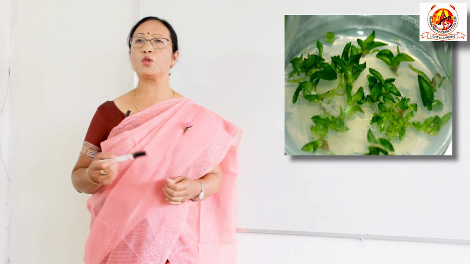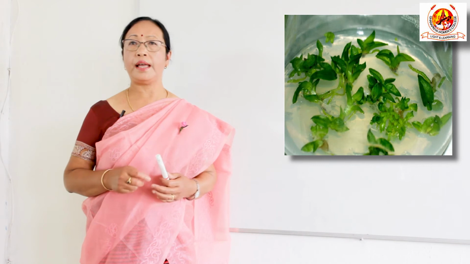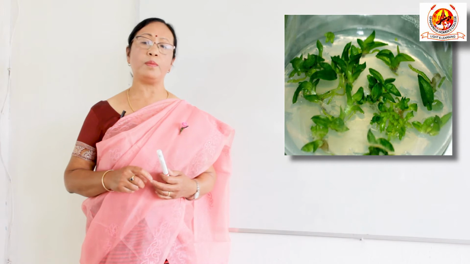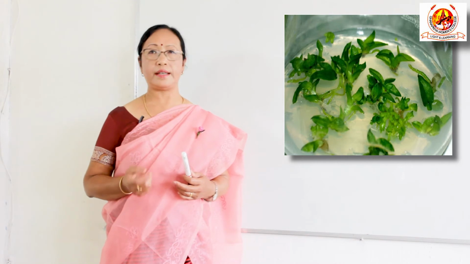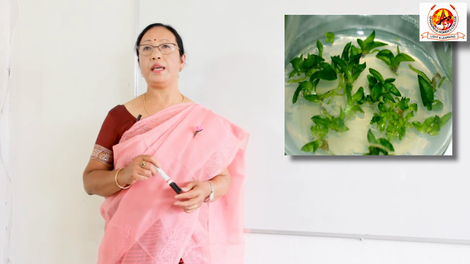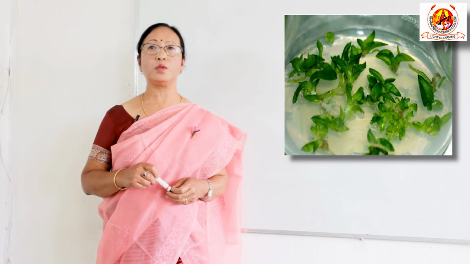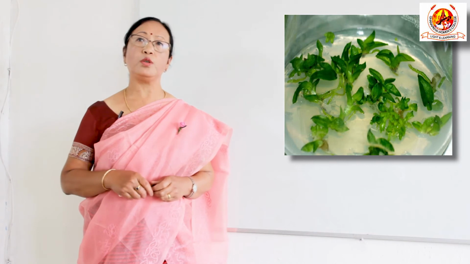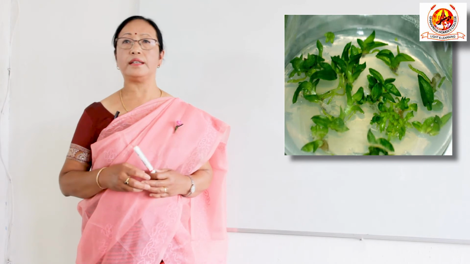Generally in most tissue culture, auxins and cytokinins are used. Among the auxins: naphthalene acetic acid, that is NAA, IBA, indole butyric acid, IPA, indole propionic acid, and IAA, indole acetic acid. Among cytokinins: kinetin and BAP, benzyl aminopurine. These are generally used. 2,4-D is not normally used because in many cases it induces callus, which is not useful for the long term, but for rooting and callus induction, we can use NAA or IAA.